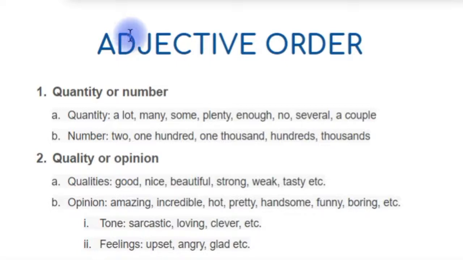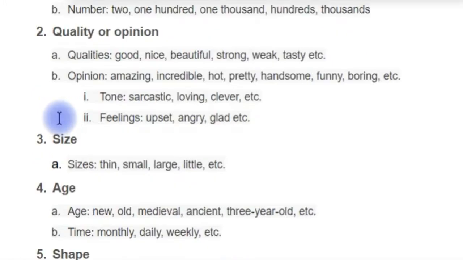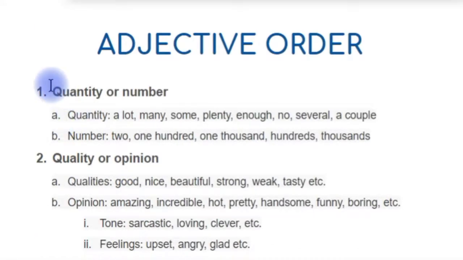The objective is to know about the order, and later on, by examples, by listening, by conversation, you will see that you will eventually use it properly. So first we're going to see 8 categories, and the first is quantity or number. Then we're going to see some examples of adjectives, and I'm going to give you some homework at the end of the video.